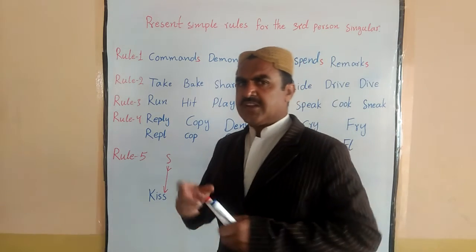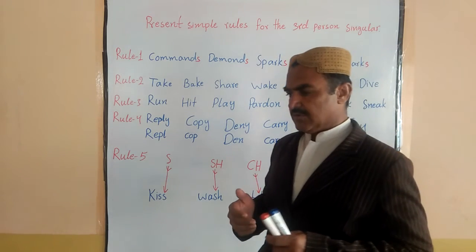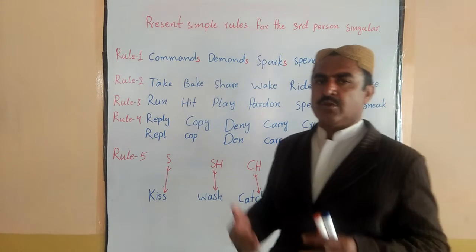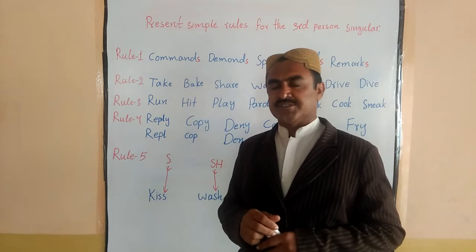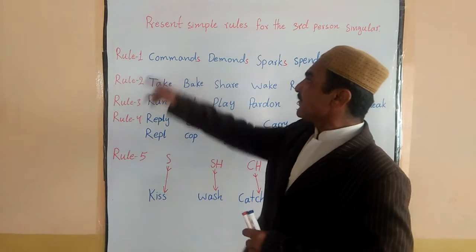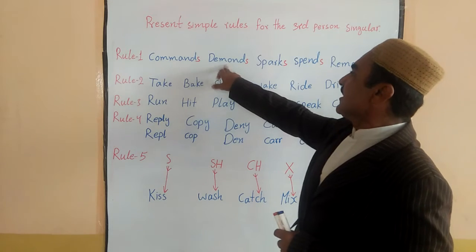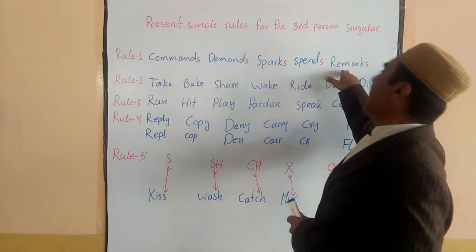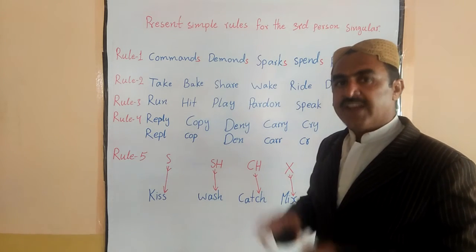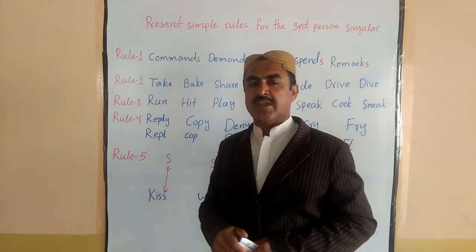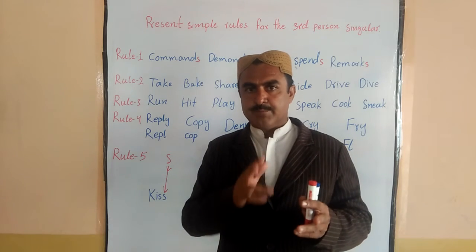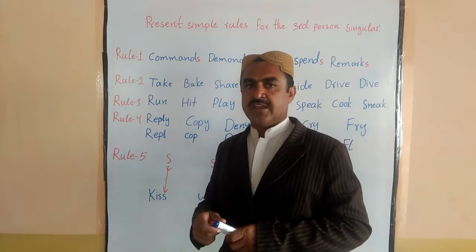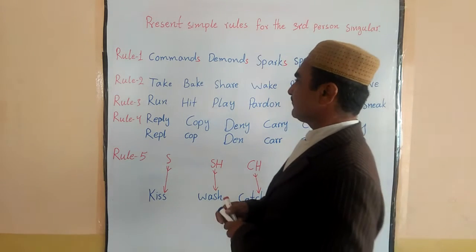Now we might be a little confused, because some people maybe don't understand what the third person singular is. So like: he commands, he demands, it sparks, she spins, Ali remarks. Now I think you have understood the third person singular: when two persons are talking about someone else, that person is the third person, in present simple.